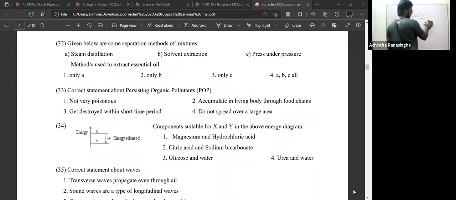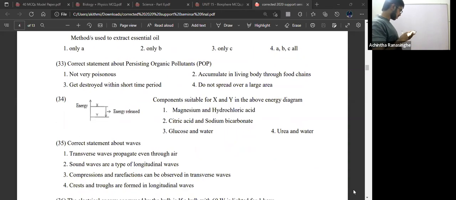I think pressure is also mentioned in the textbook. I'm not sure about it, but I think suitable pressure or something. So steam distillation, solvent extraction, and pressing under pressure are methods of extracting essential oils.